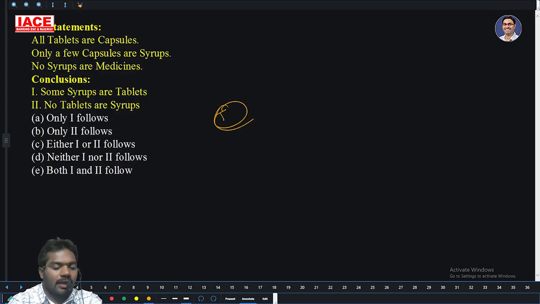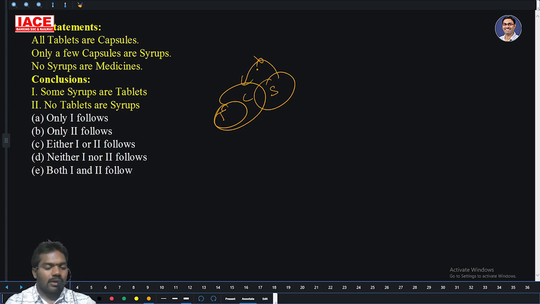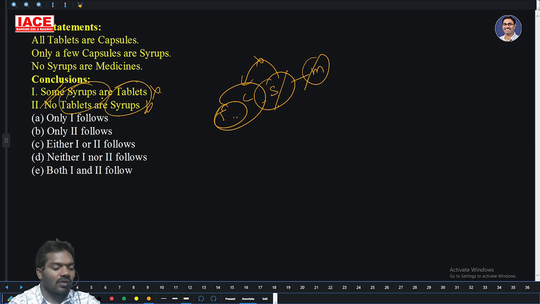All tablets are capsules. Only few capsule is syrup. Some part of capsule is not a syrup. No syrup is a medicine. Some syrup is tablet. This is syrup, tablet. Not follows. And no tablet is syrup, not follows. But some and no, syrup and tablet, tablets and syrup. What is the answer? Either or. So option C is the right answer.